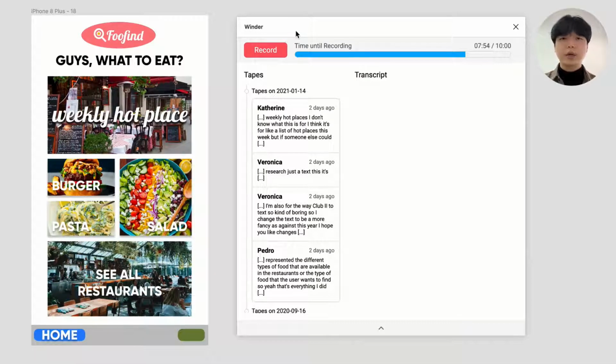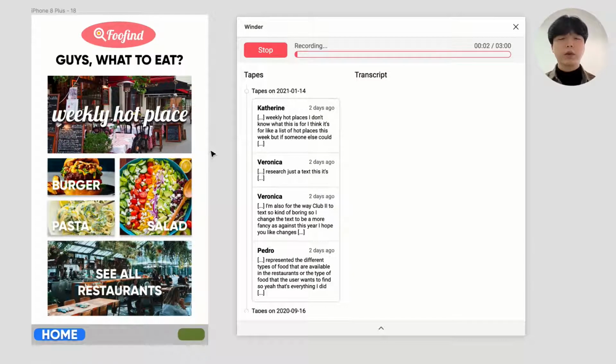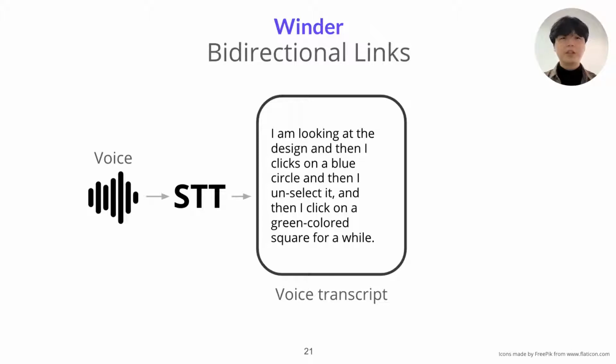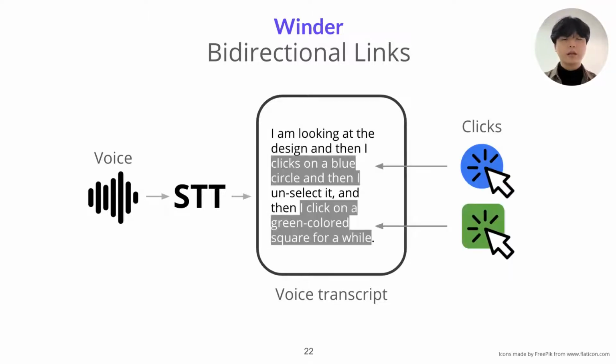To record a tape, the user clicks on record and then starts to simply talk about their work while clicking on relevant design objects. "Today I work on an icon over here and it looks like a fry pan with a neck." After the recording is complete, Winder generates a transcript of the voice recording with speech to text. Then, it identifies all the moments where an object was clicked and generates bidirectional links between the clicked-on objects and the voice snippets. These links then enable three features which support navigation and understanding of tapes.